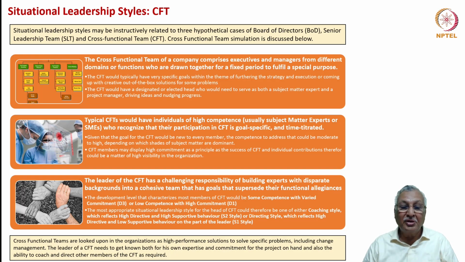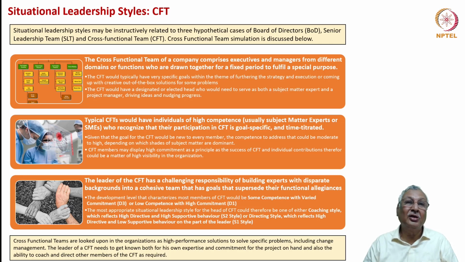The most appropriate situational leadership style for the head of a CFT could therefore be a coaching style, which brings a little high direction and a little high supportive behavior in combination, so that the best of the participants is brought in. It could also be a directing style when the knowledge gap between the CFT leader and the participants is significantly different.